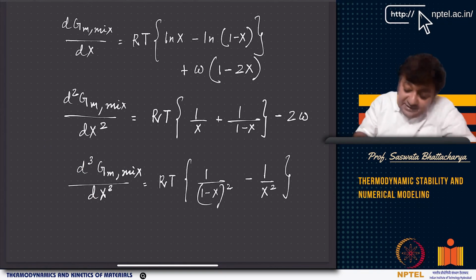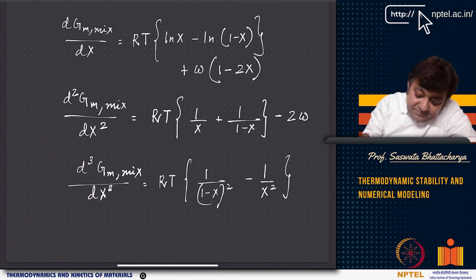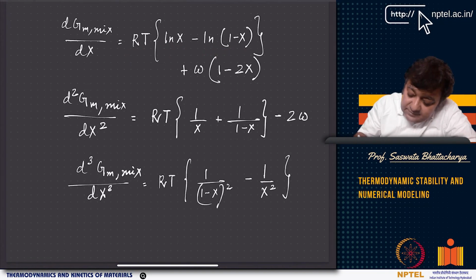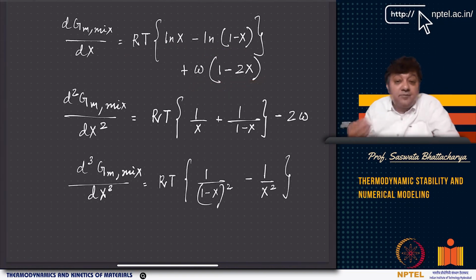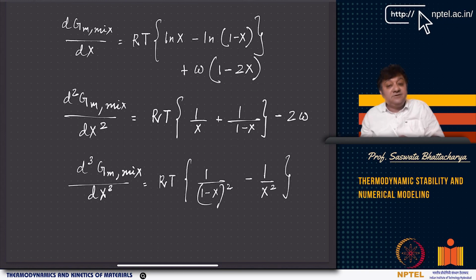Okay. So basically, what I told, you have dGm mix, which is RT [ln x minus ln(1 minus x)] plus omega (1 minus 2x). Remember, when you plot this curve, when x equal to 0, ln 0 is undefined. When x equal to 1, ln 0 is again undefined. So as a result, when you plot this first derivative, and you plot the free energy, remember to use an axis where the limits are between 0 and 1, but not exactly 0 and 1, because at 0 and 1, the logarithm terms are undefined.